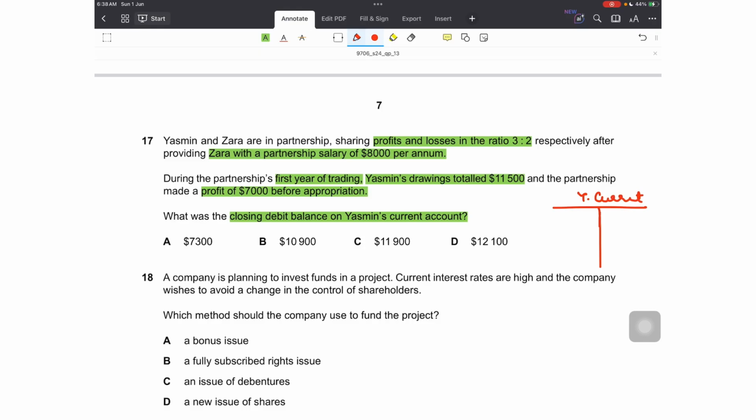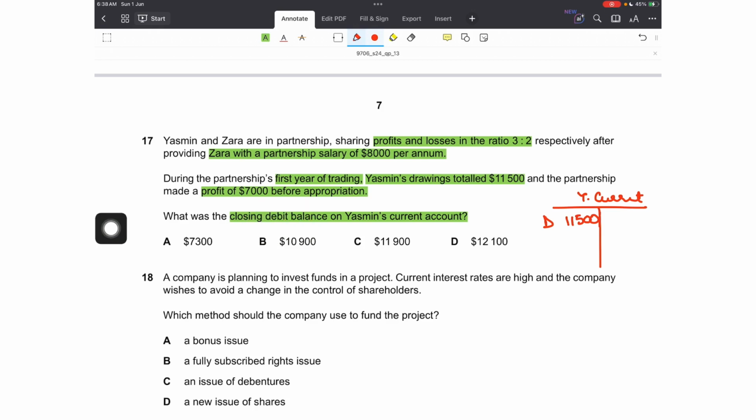Yasmin's current account, no balance brought down. So in the current account, what goes on the debit side is drawings, interest on drawings, and if there is a loss, share of loss. On the credit side, anything that increases the current account balance, for instance salaries, commission, bonus, interest on capital, interest on loan and profit share. What do we have in this question is, there is a partnership salary, but that is for Zara. We are maintaining the current account for Yasmin, so this won't appear. And Yasmin's drawings are 11,500, so that will be debited, 11,500.